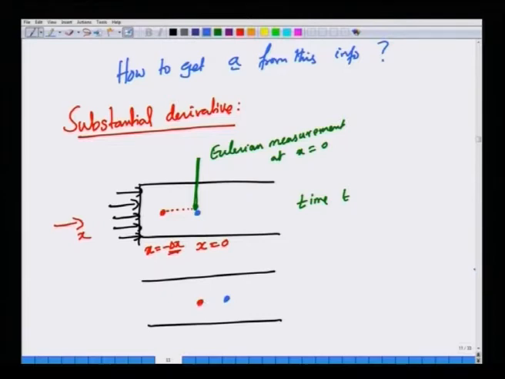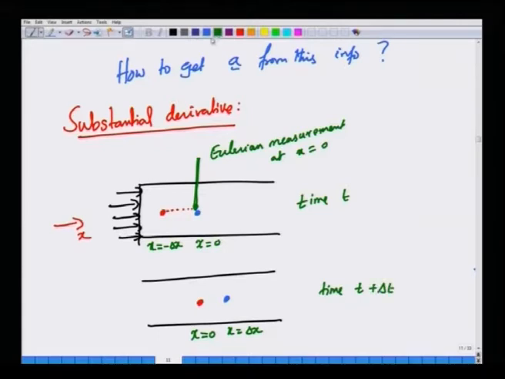Let me write this in green ink: the spatial location x equal to 0, and this becomes x equal to plus delta x. So, let us call the spatial locations x equal to minus delta x and x equal to 0; this is time t plus delta t.